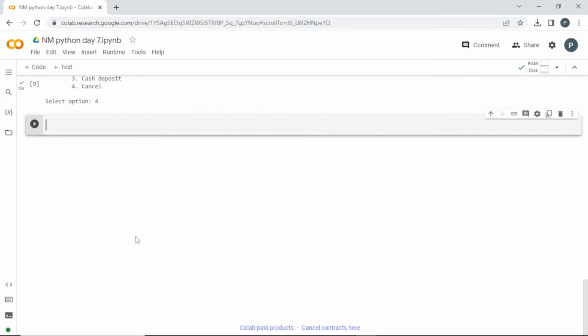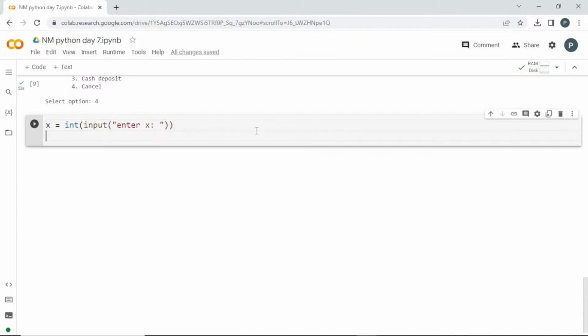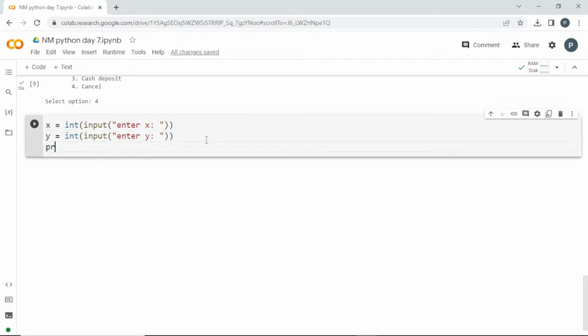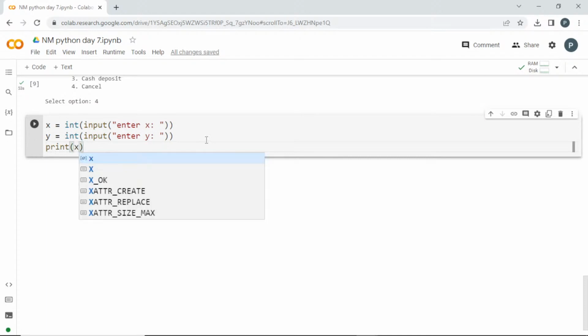X is equal to integer input, enter X. Yes, correct, ZeroDivisionError. Y equal to integer input, enter Y. These values will be entered by the user. Once they enter these details, I'm going to print X divided by Y. That's what I'm going to do.